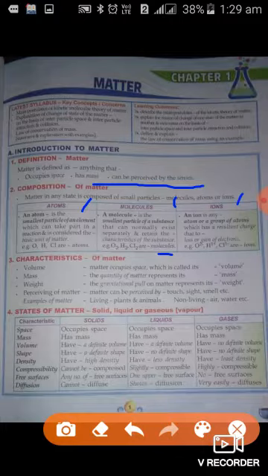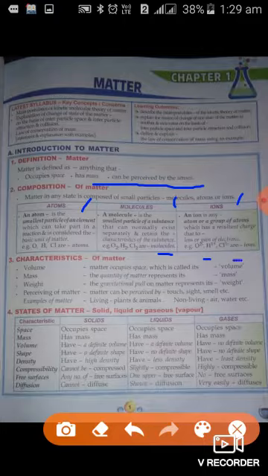Now third type of constituent particles which may be ions, and ions were already explained in previous audios. Ions are the atom or group of atoms which have positive or negative charge. These are like O2 negative, H positive, Cl negative, some examples of ions.